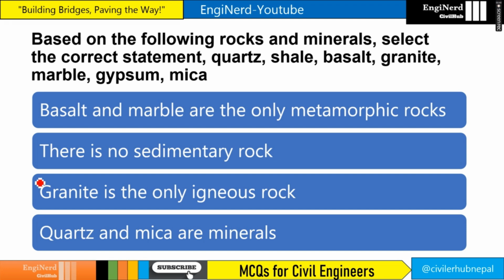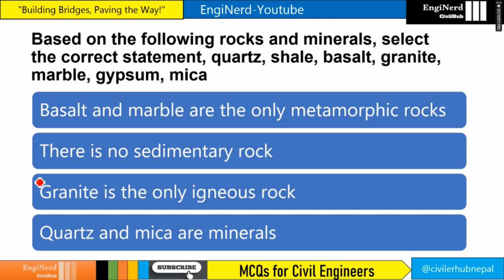Based on the following rocks and minerals, select the correct statement. Quartz, shale, basalt, granite, marble, gypsum, mica. So quartz and mica are the minerals in this case, right? And basalt and marble are the only metamorphic rocks? Note, basalt is an igneous rock. There is no sedimentary rock?